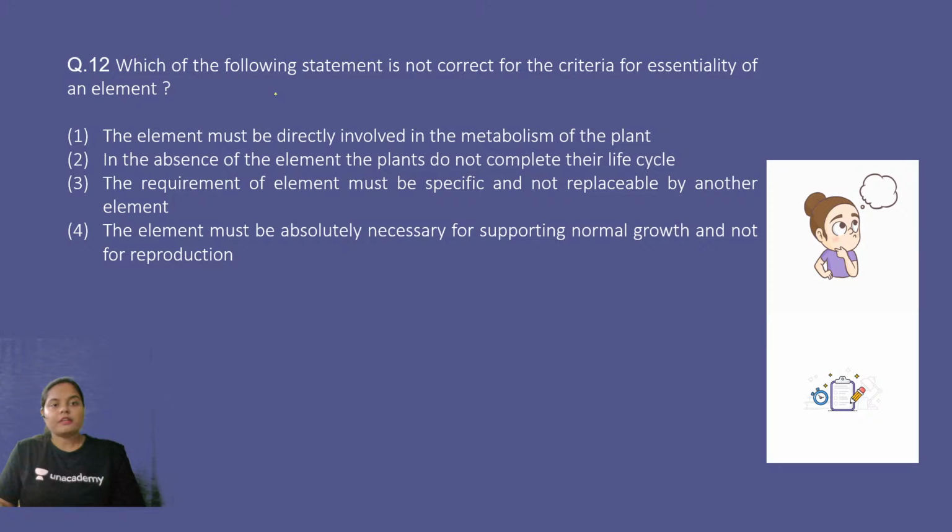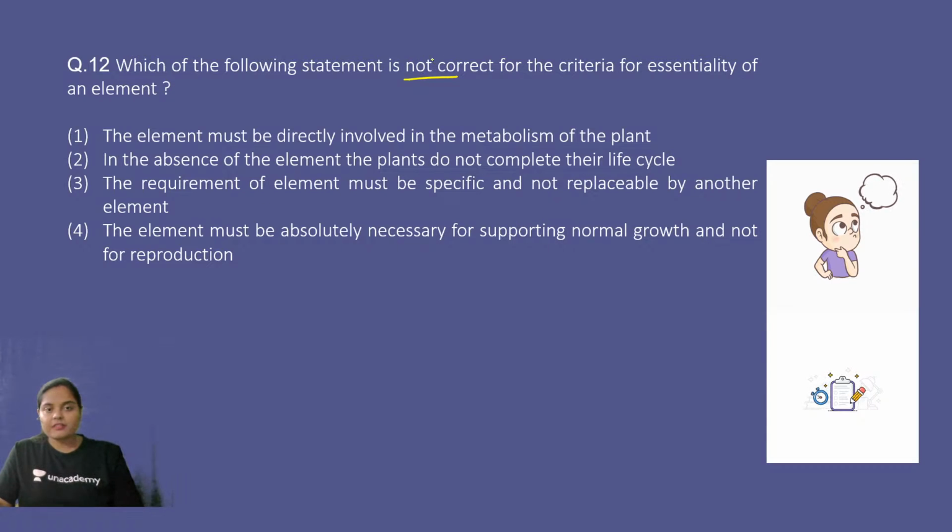Next. Which of the following statements is not correct for the criteria for essentiality of an element? The element must be directly involved in the metabolism of the plant. In the absence of the element, the plant does not complete its life cycle. The requirement of the element must be specific and not replaceable by any other element. The element must be absolutely necessary for supporting normal growth and not for reproduction. So answer to question number 12 should be,